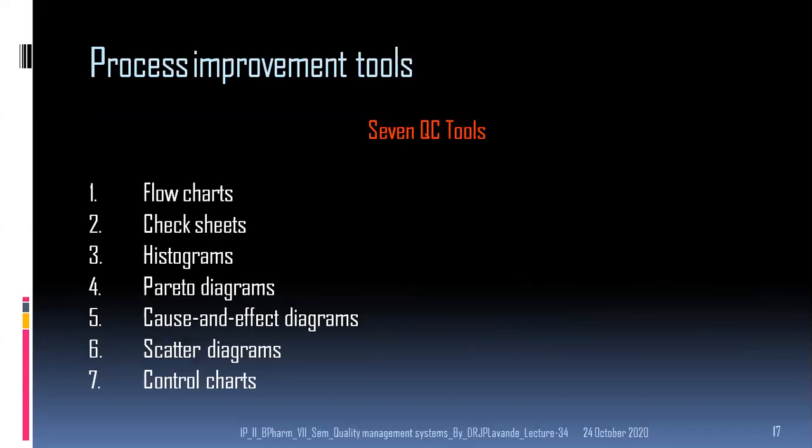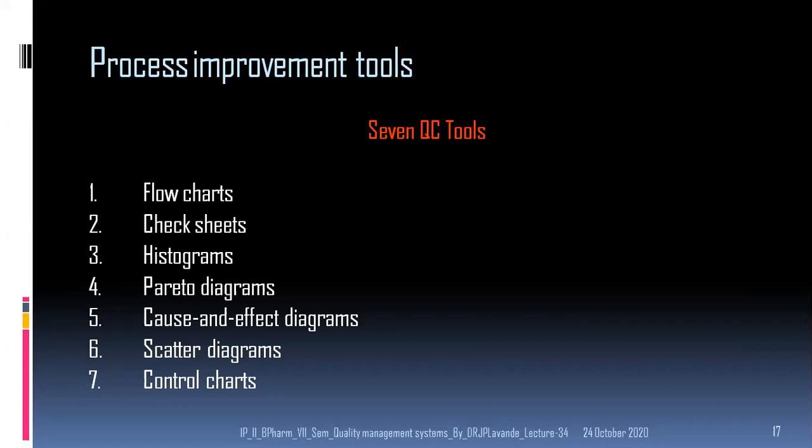improvement that is needed. Now, in order to assess and analyze the quality, there are different tools to improve the process and the quality. These tools are said to be the 7 QC tools.